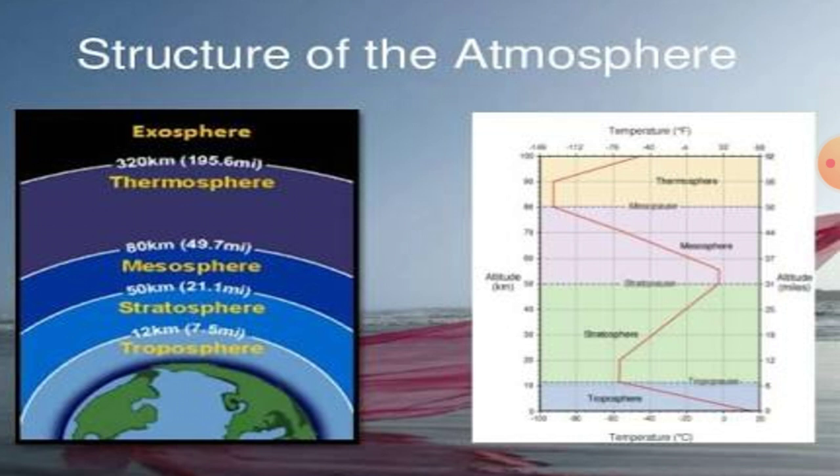Third is mesosphere. This is the third layer of the atmosphere. It lies above the stratosphere. It extends up to the height of 80 km and meteors burn up in this layer on entering from the space.